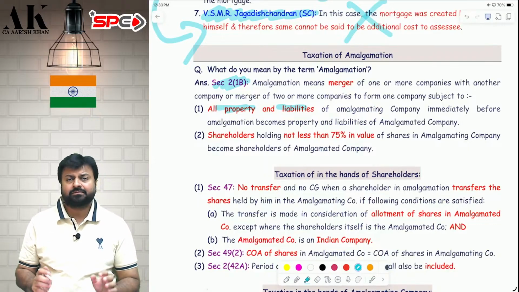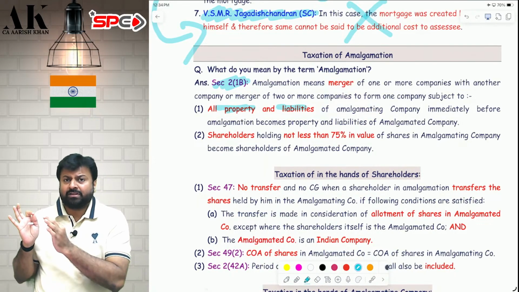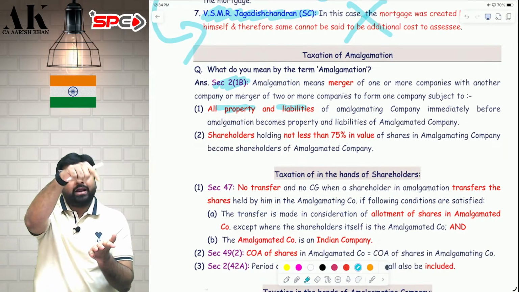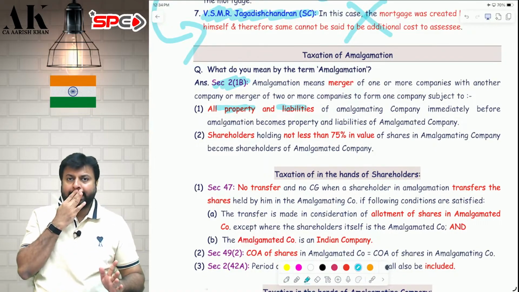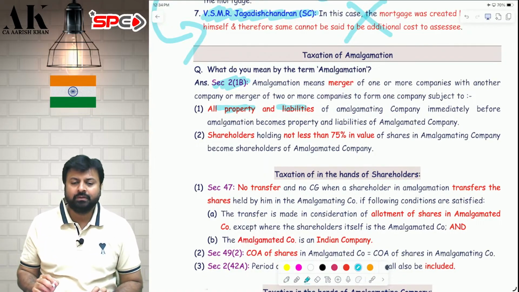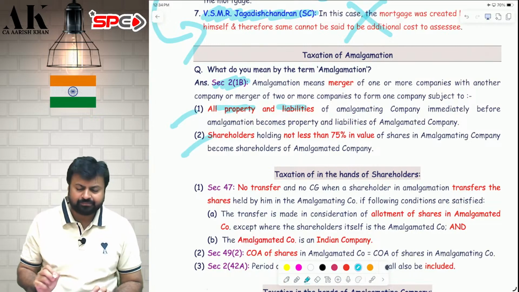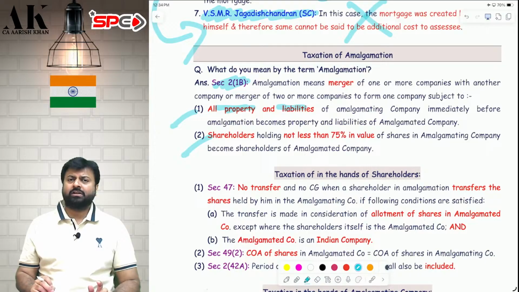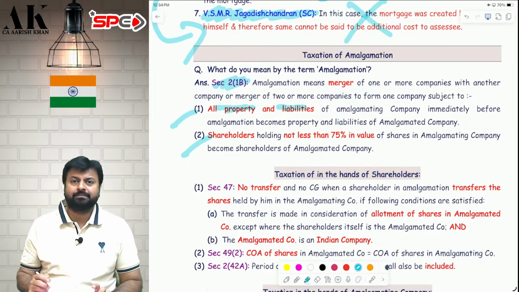At least how much? At least 75% of the shareholders of the amalgamating company, in value, not in head count, in value, should become the shareholders of the amalgamated company. If those two conditions are fulfilled, there are a lot of exemptions that are available for you, because if these two conditions are fulfilled, you are doing amalgamation.